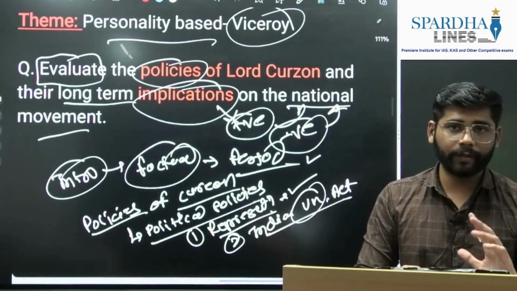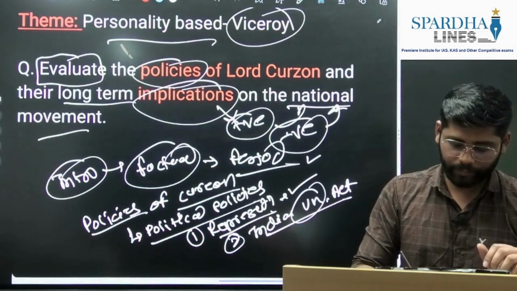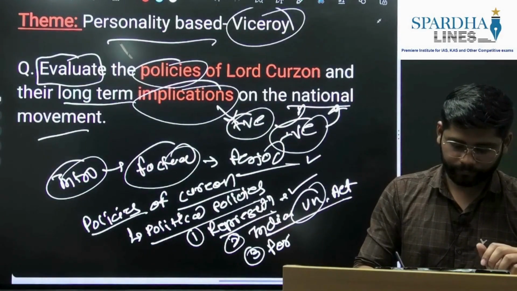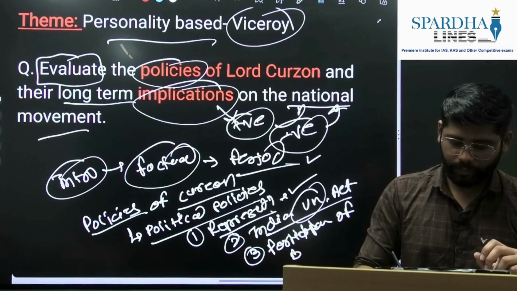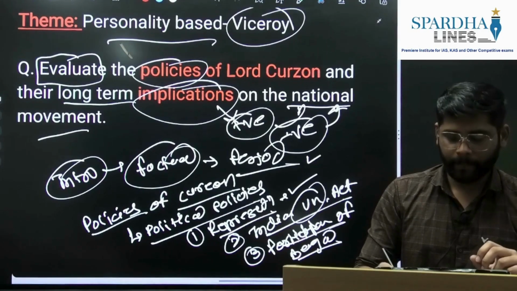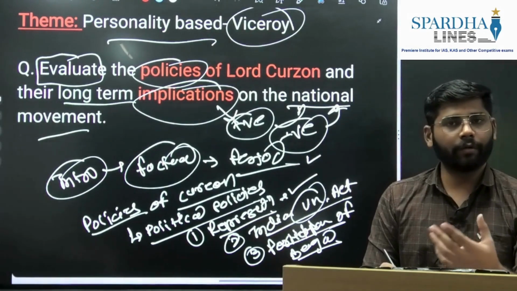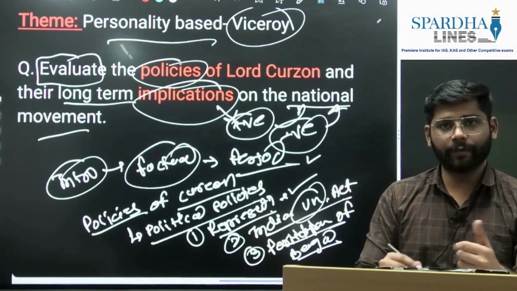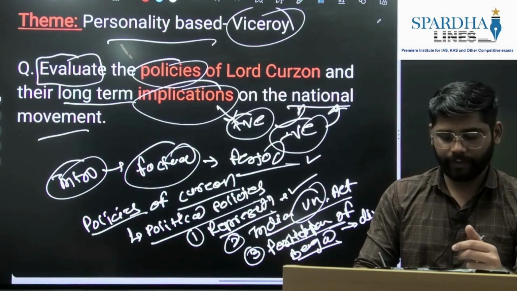And another, when it comes to political policies of Curzon, the biggest policy was the partition of Bengal. What it did was divide India on a communal basis. Okay, so this is one example, this is a critical opinion, you can mention it here.